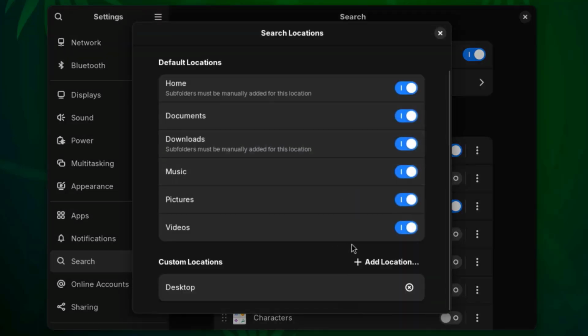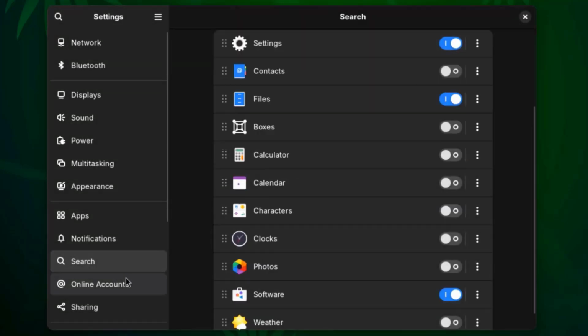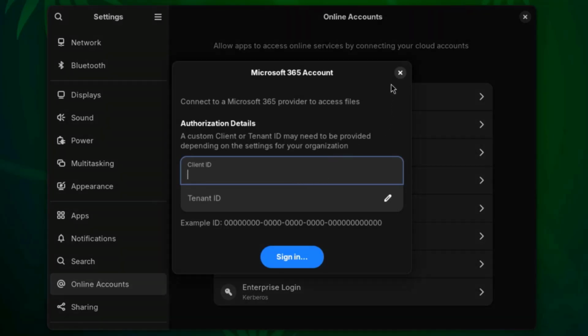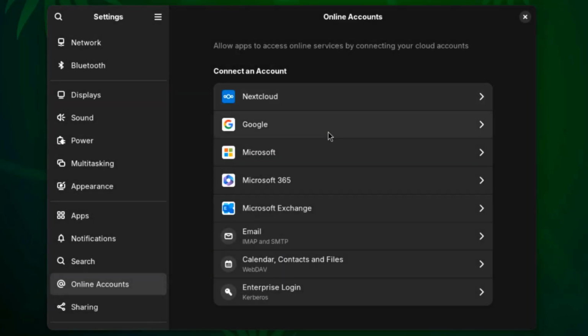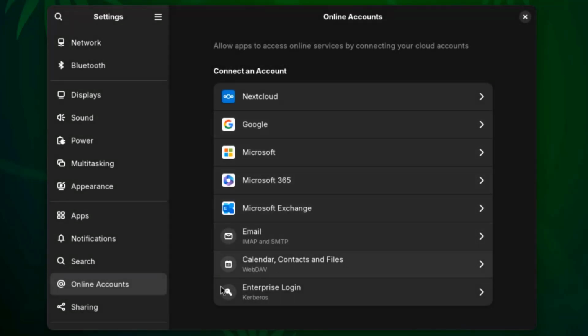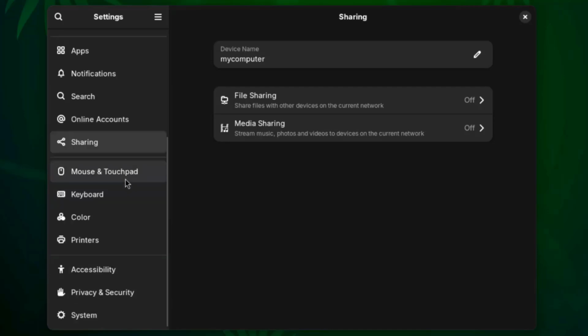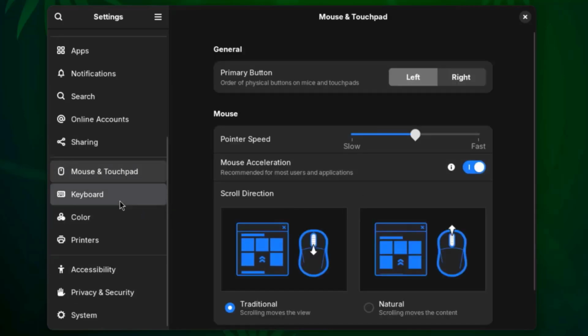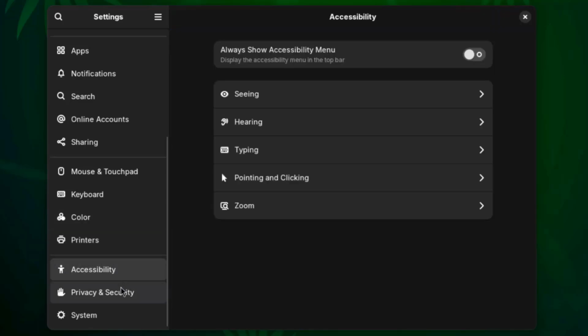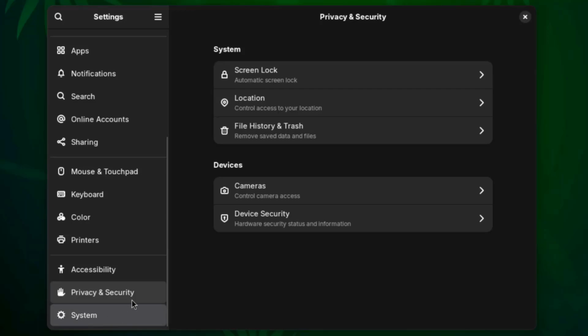You can add more locations here. This is online accounts, and you can configure any one of these online accounts. And this is sharing. There's mouse and touchpad. There's keyboard, color, printers, accessibility, privacy and security, and system.